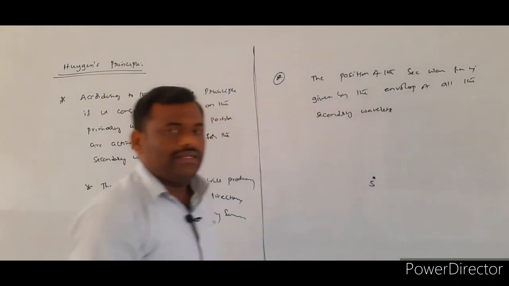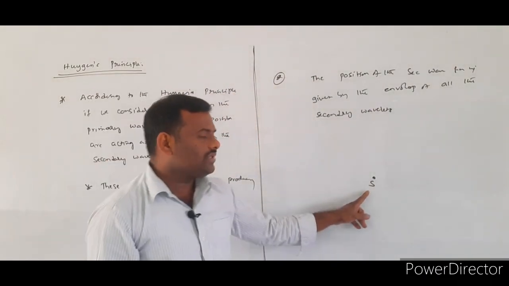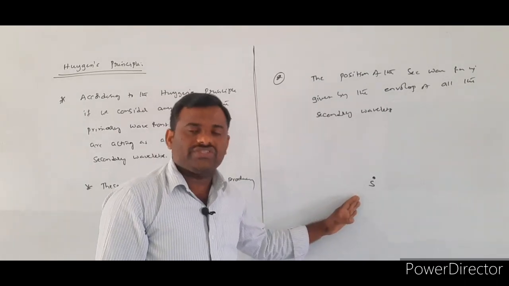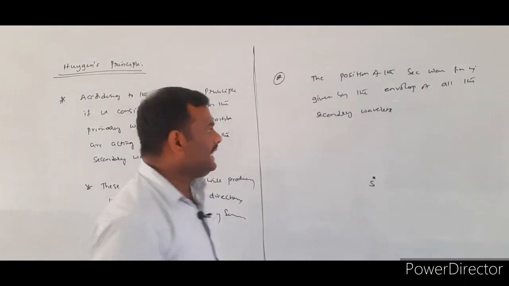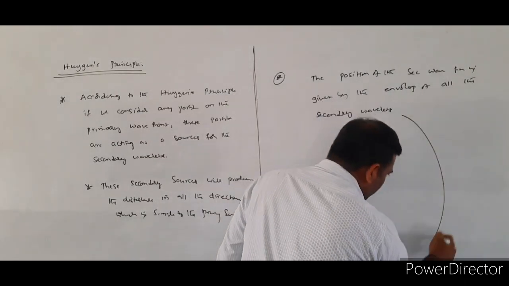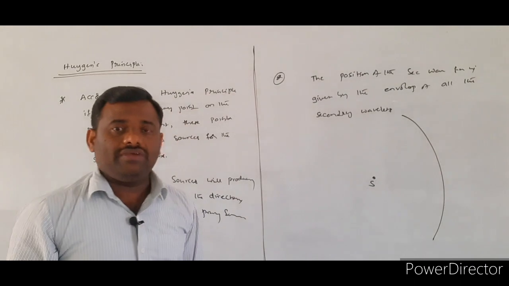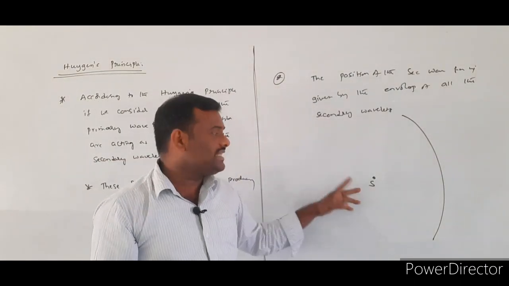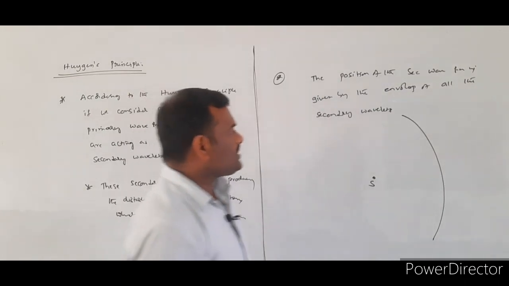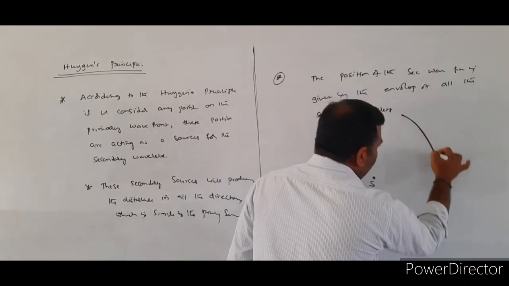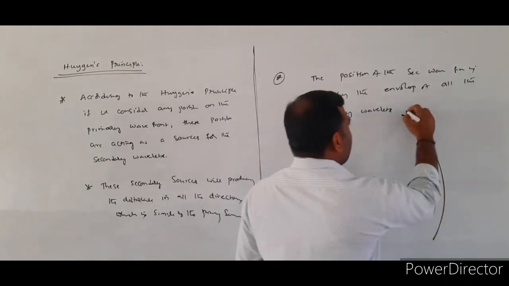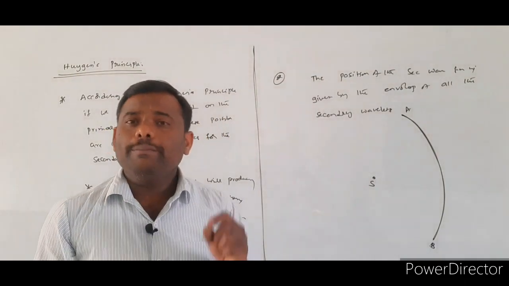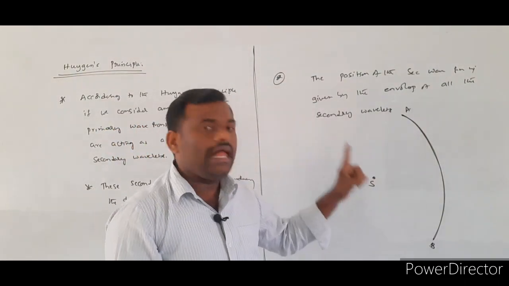According to the Huygens principle, he considered the point source. Whenever you consider the point source, or the primary source, it will be producing the primary wavefront. So here, I assumed that S will be the primary point source, which is producing the spherical wavefront AB. So here, AB will be taken as a primary wavefront.